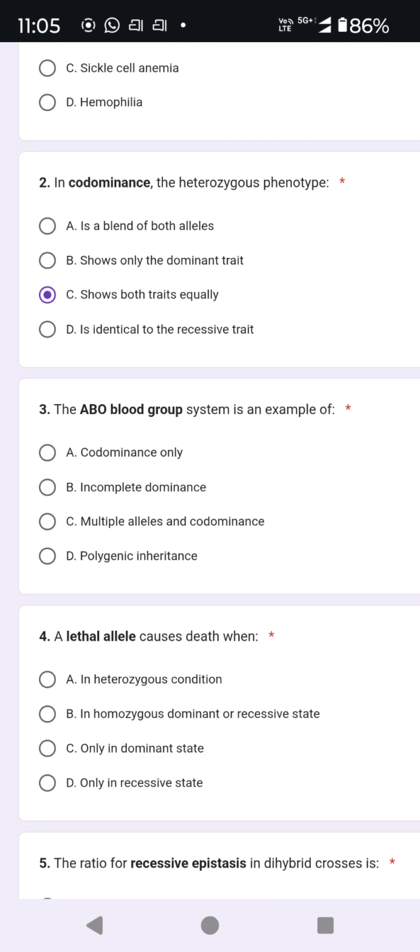The ABO blood group system is an example of: codominance only, incomplete dominance, multiple alleles and codominance, or polygenic inheritance. And the answer is multiple alleles and codominance. ABO blood group is an example of multiple alleles.